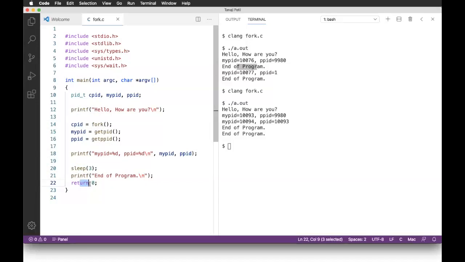Such a child process is called an orphan. So this is again an important concept, the orphan process.